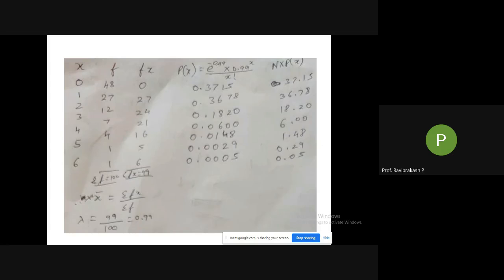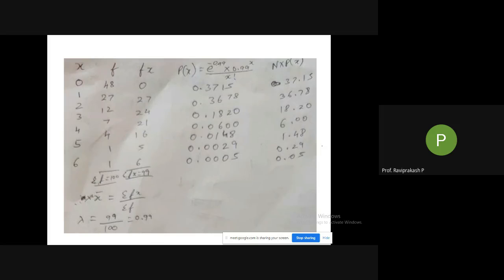So students, while using the calculator, e raised to minus 0.99 is constant for all. So don't press AC. You can use the right arrow and the left arrow to move there, and you just have to change the values of x. Even lambda is constant, e is constant.